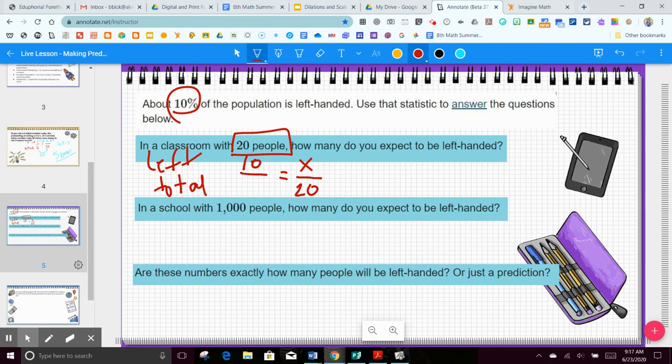in 6th grade, y'all should have worked a lot with percents and talked about what they meant. And hopefully you remember that percent is per 100, meaning that 10 out of every 100 people are lefties. So what did we do to 20 to get to 100? Or 100 to get to 20, my bad. We would divide it by what? 5. Can we divide 10 by 5? Yes, and that equals 2. So in that class, you would have 2 lefties.